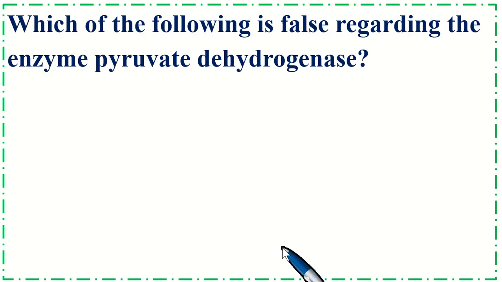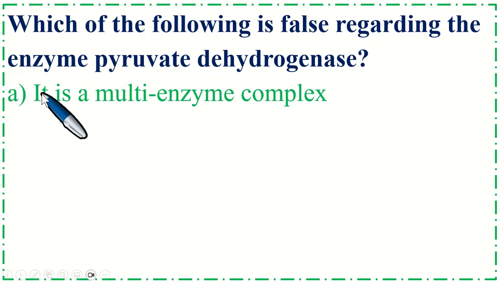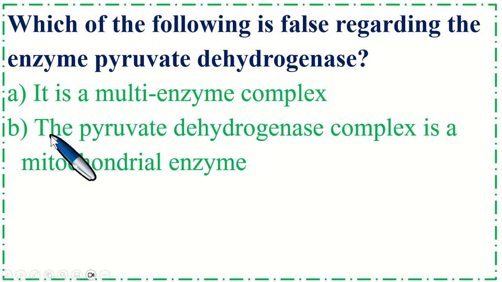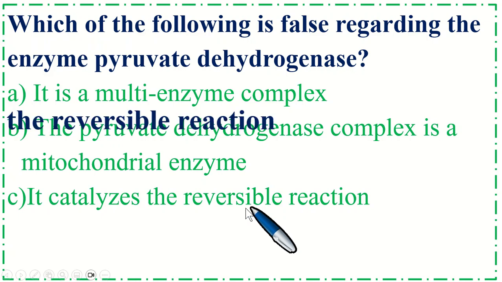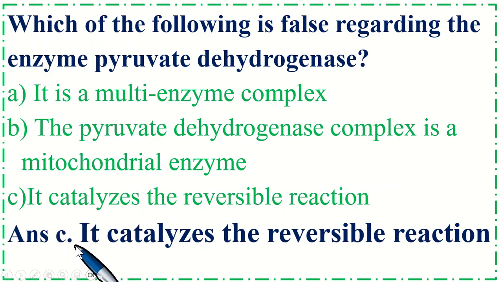Which of the following is false regarding the enzyme pyruvate dehydrogenase? Option A it is a multi-enzyme complex, B the pyruvate dehydrogenase complex is a mitochondrial enzyme, option C it catalyzes the reversible reaction. Correct option is C, it catalyzes the reversible reaction.